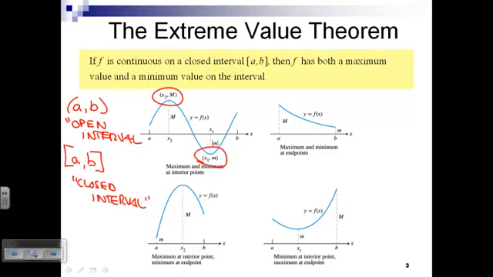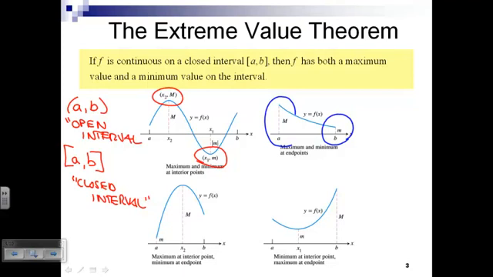Now, one way that those absolute max and absolute minimums can occur is in the interior of the function, somewhere inside of the interval from A to B. Another way is that the maximum could be at one endpoint and the minimum on another endpoint.